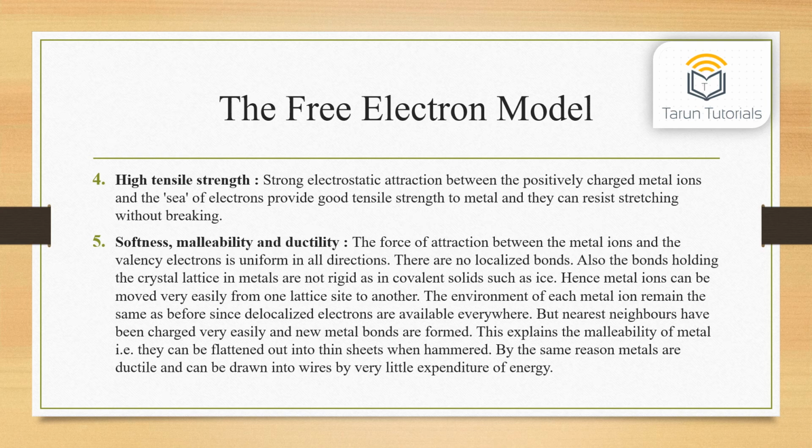The environment of each metal ion remains the same as before since delocalized electrons are available everywhere. But nearest neighbors have changed very easily and new metallic bonds are formed. This explains the malleability of metal, that is, they can be flattened out into thin sheets when hammered. By the same reason, metals are ductile and can be drawn into wires by very little expenditure of energy.